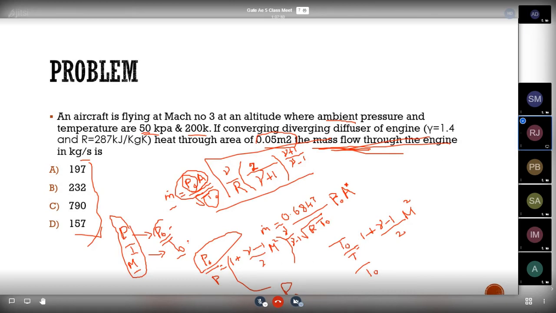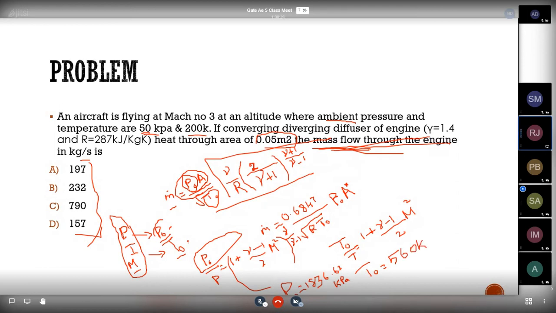Guys, did you find out the answers? Anyone reply? Sir, P naught I am getting 1836.63 kilopascal. Yes, 1836.63 kilopascal. Okay, fine. Then for T naught, just calculating. Okay, Sir, 560 Kelvin. 560 Kelvin.